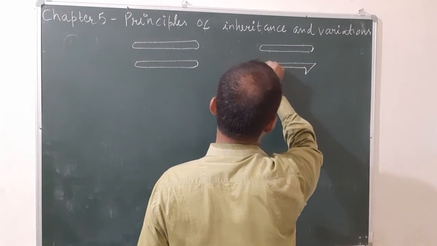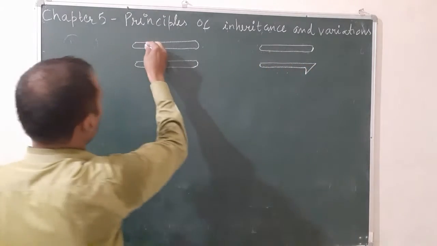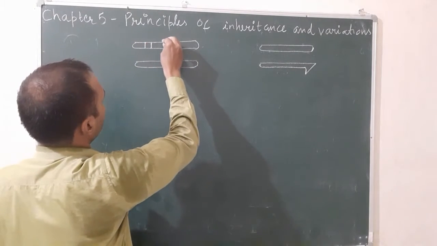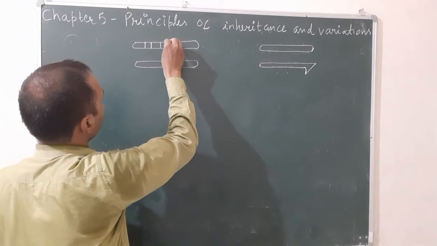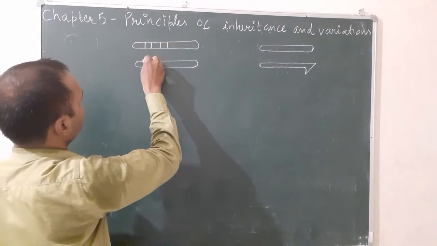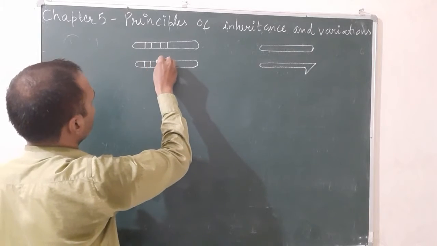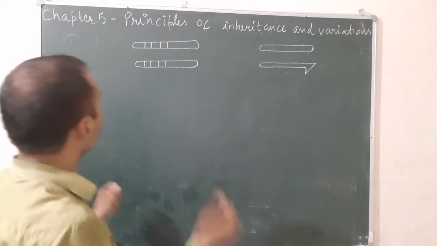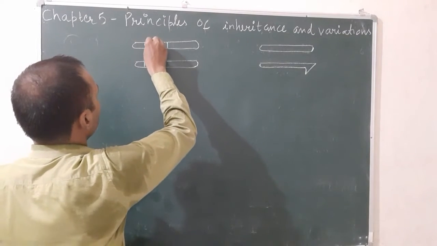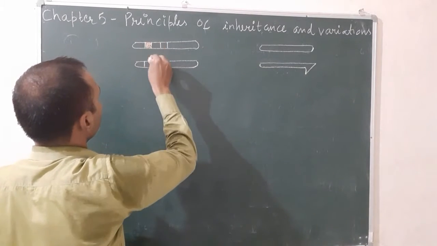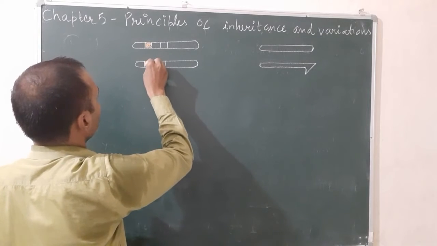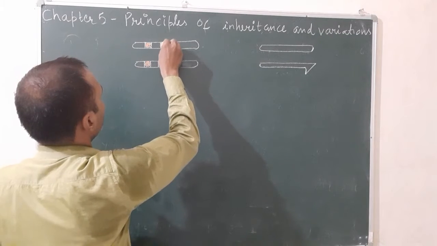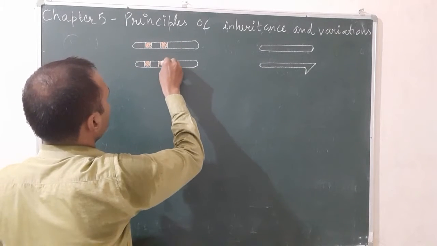Okay. So for body color, the distance between the genes is closer in this case. Don't forget about this: the distance between the genes is closer in cross A.